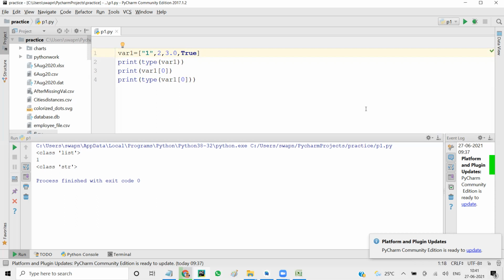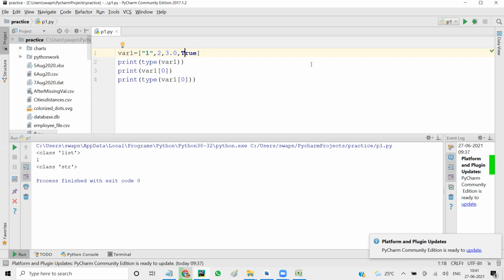Individually they are string, they are boolean, they are integer, they are float. But when you put them together as a team, that's the property of a team. When you put people together in a team, then people lose their own identity, and they get the identity of the team.